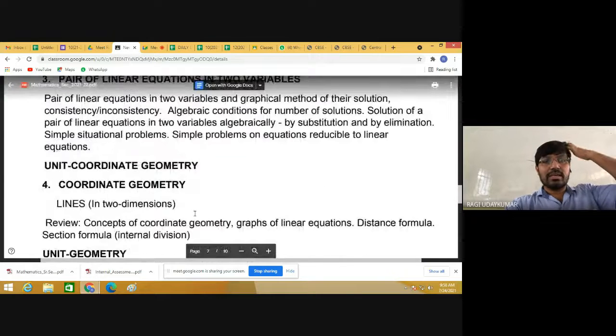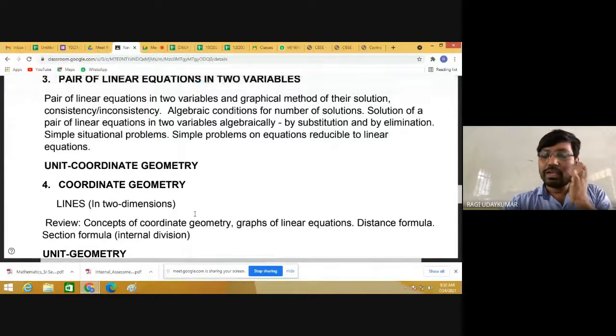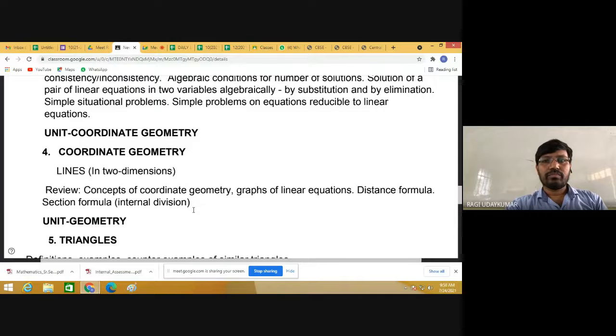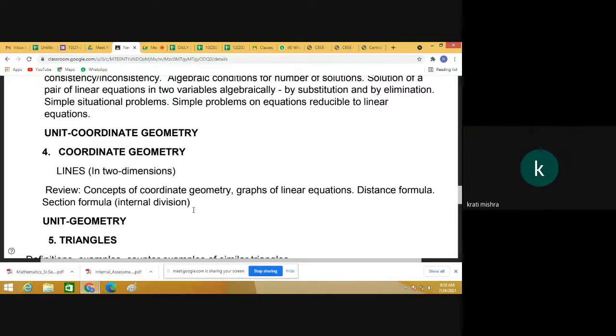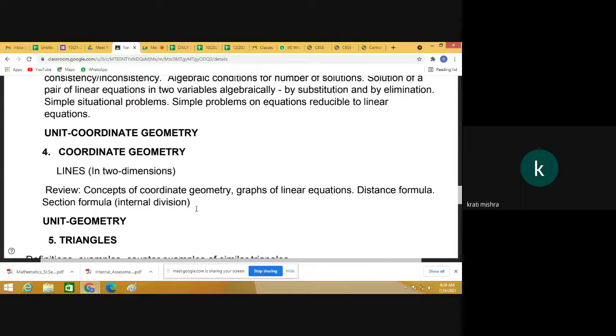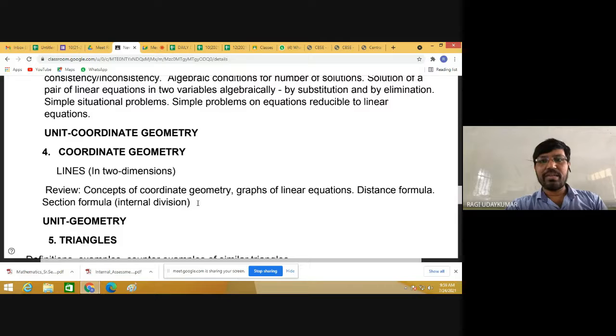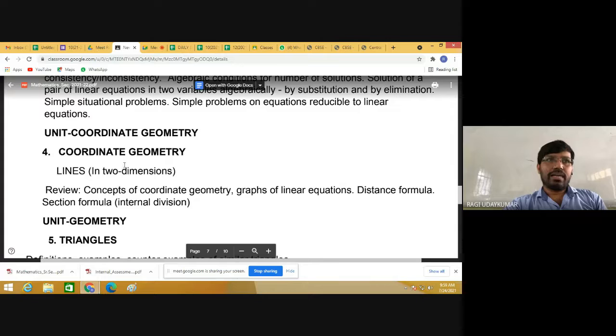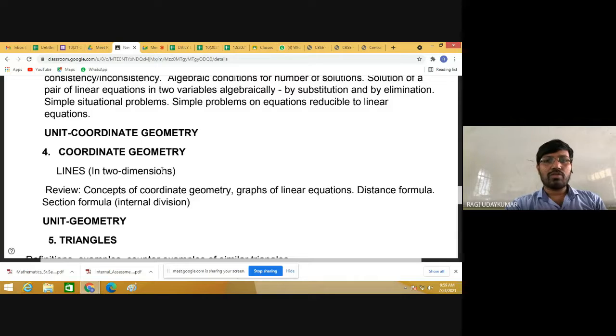Next, wait, let me explain to you, then afterwards I'll ask what your doubt is. Yes, tell me. Yes, quadratic equation. Quadratic equation is not included in term 1. Yes, that's what I am saying. Let me explain to you afterwards very clearly. Wait, at the end I will explain to you, then I'll give you time to ask your doubts also.